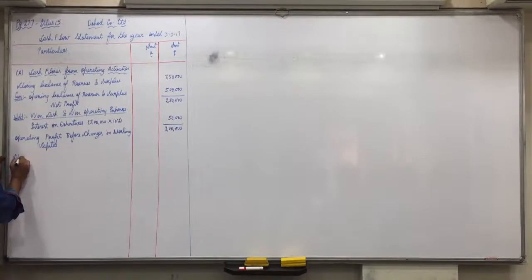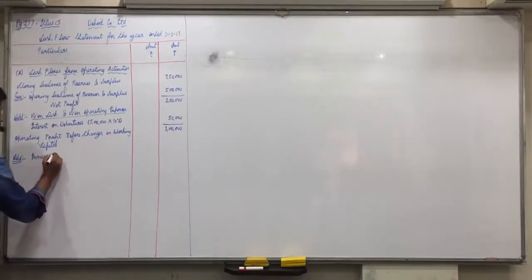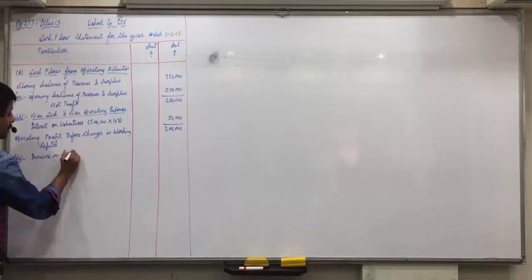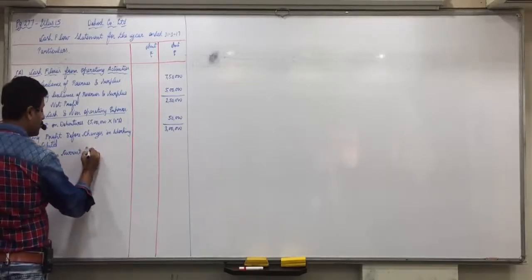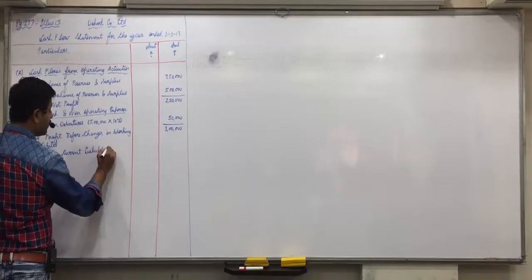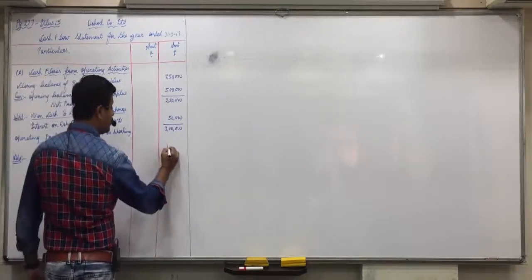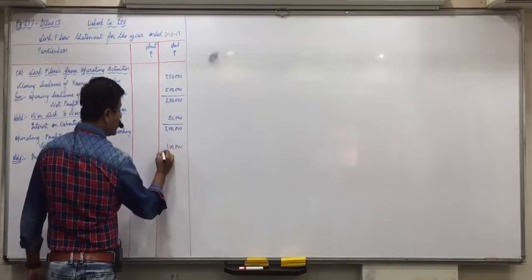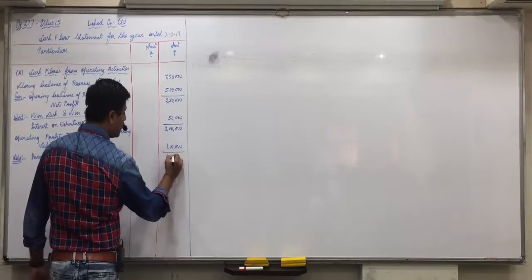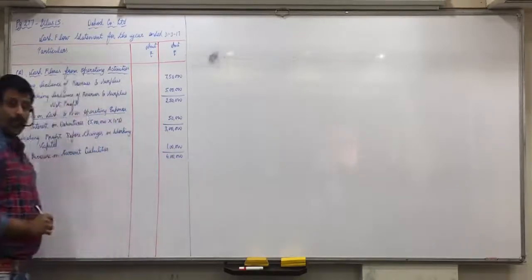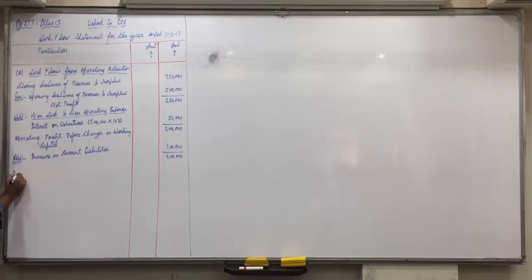So add increase in current liabilities, 1 lakh. From 3 lakhs to 4 lakhs means 1 lakh. Total 4 lakhs.